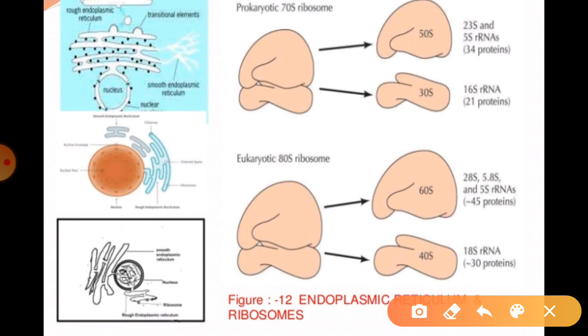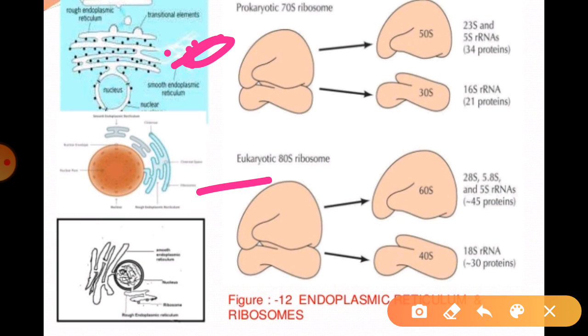Especially if we can say this is the rough endoplasmic reticulum and this is the smooth endoplasmic reticulum, we can understand easily over there. As we have already talked about the ribosomes, especially in the prokaryotes there are 70S ribosomes, and in the eukaryotes there are 80S ribosomes, which have subunits like 50S and 30S. On the other hand, 60S and 40S are found in the eukaryotes.